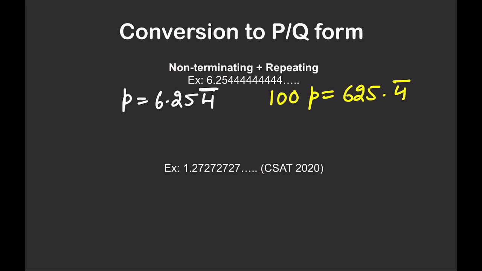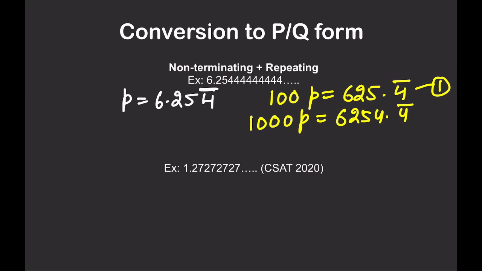Now the next step is the one we have already done in the last question. This is a little tricky because there is not only the repeating part in the decimal, you also have a non-repeating part, 25. So the first step is done: bring everything on the left side. Now multiply by 10 on both sides. So 100P is equal to 625.4 bar, and 1000P is equal to 6254.4 bar. I hope you are able to understand this, and just compare it with what we have already learnt in the last part.